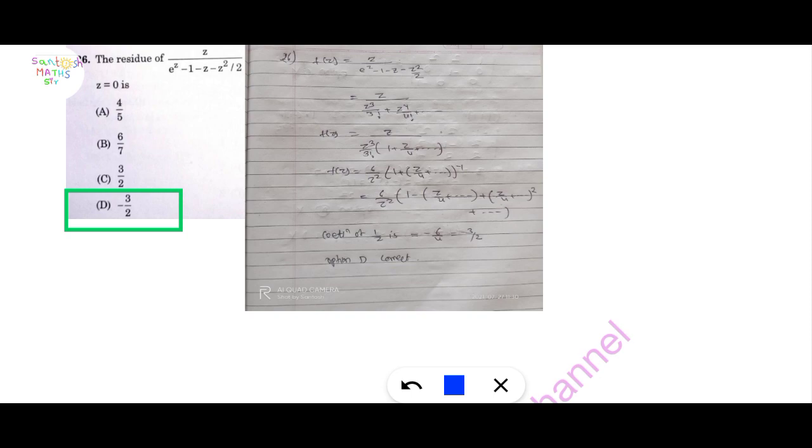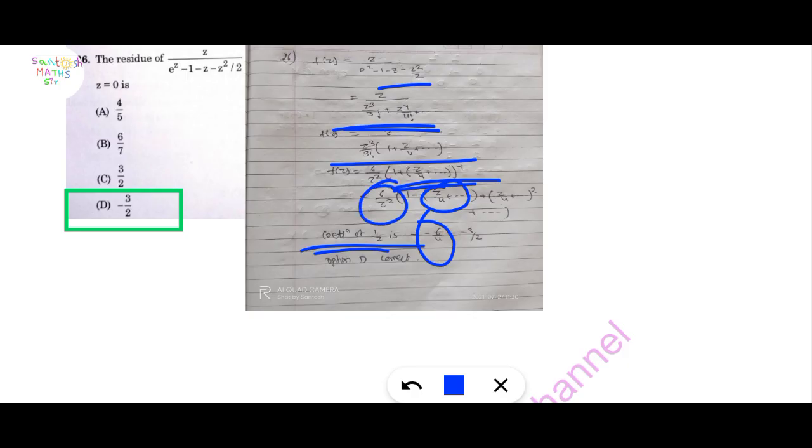Take common, and cancel 1, z and z²/2. Only z³/3! + z⁴/4! is left. Take z³/3! common, giving (1 + z/4). This is written here in inverse format, and finally we get the coefficient of 1/z as minus 6/4. Here 6/z² is given.